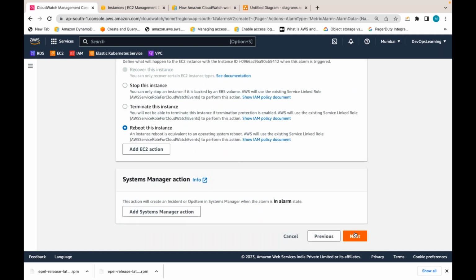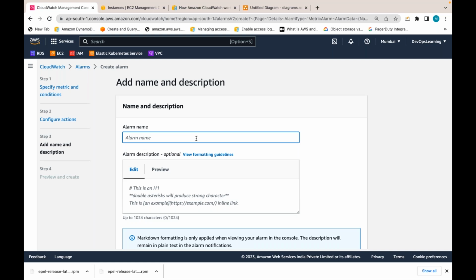Let me click on next. I am giving the alarm a name, say CPU utilization on this instance alarm, something like this.